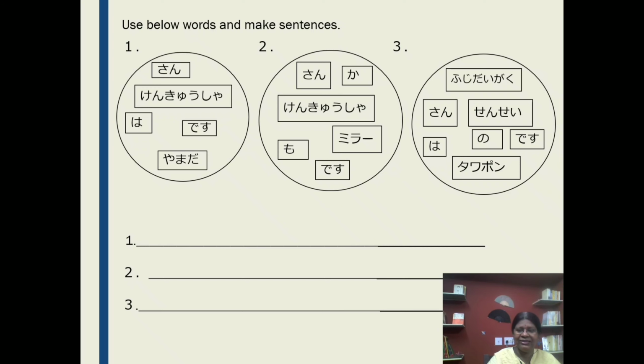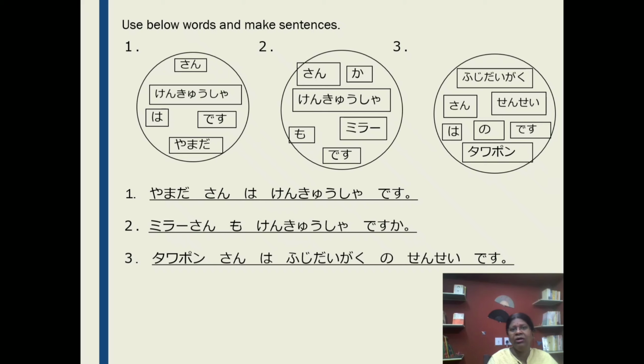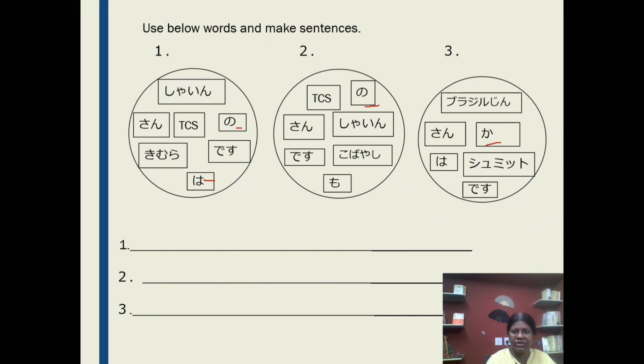Then let's check it. Yamada-san wa kenkyusha desu. Next, Mira-san mo kenkyusha desu ka? Coming to the third sentence, Tanaka-san wa Fuji Daigaku no sensei desu. Got it? Making a sentence in Japanese is very easy because there is no need to think much when changing from a positive sentence to a negative sentence or interrogative sentence. Again a question for you. Please do it. After that we will check it.